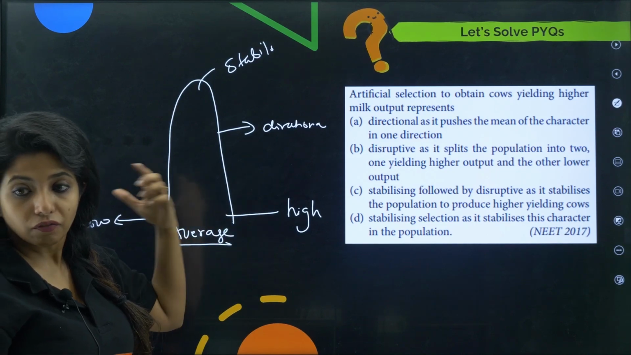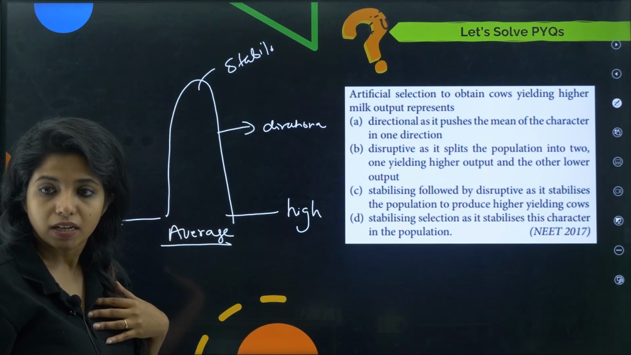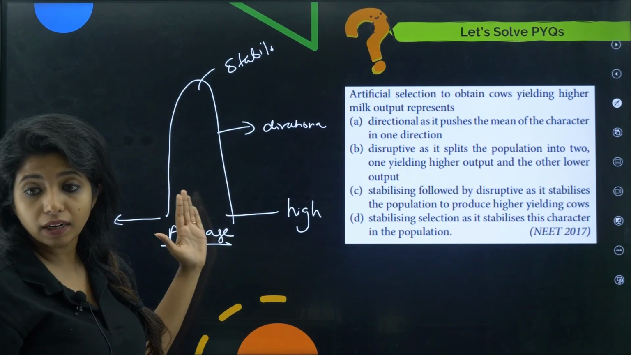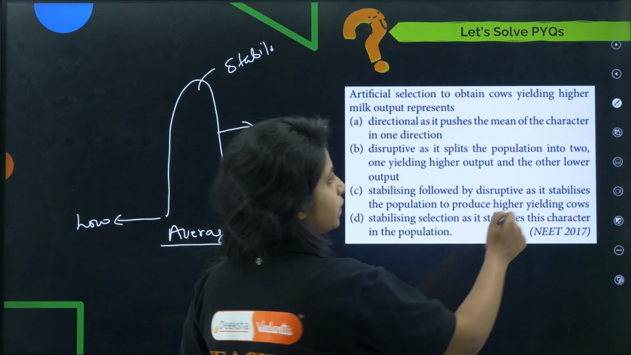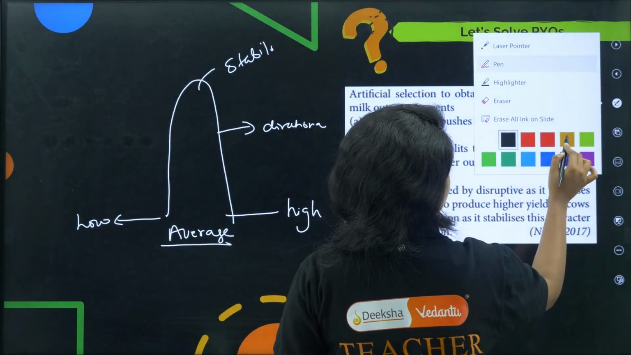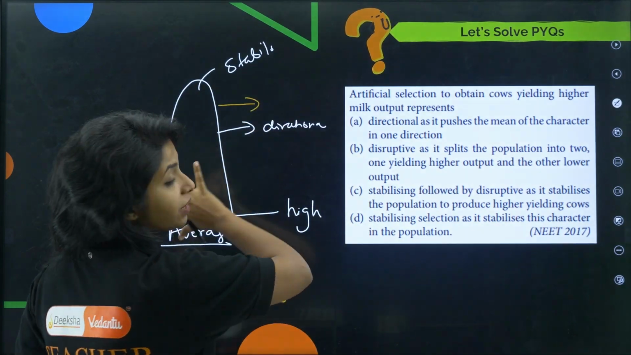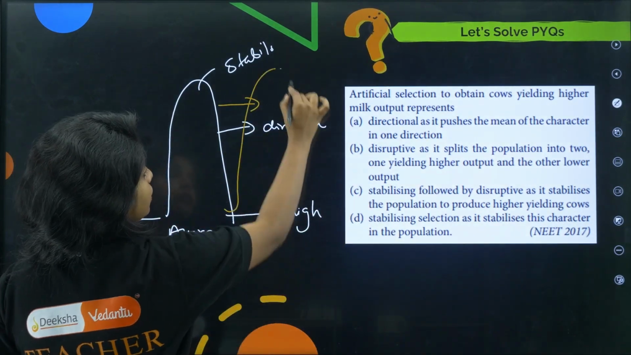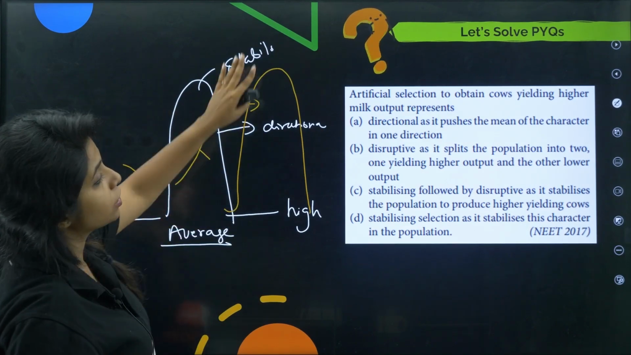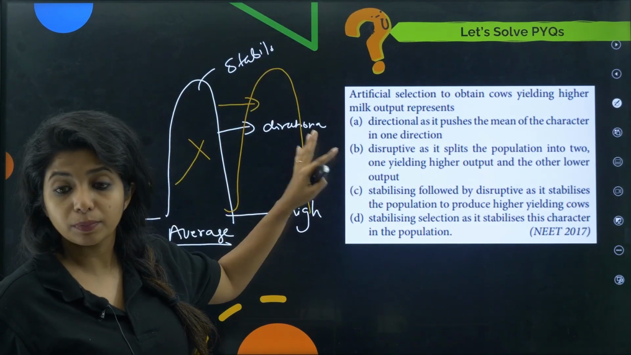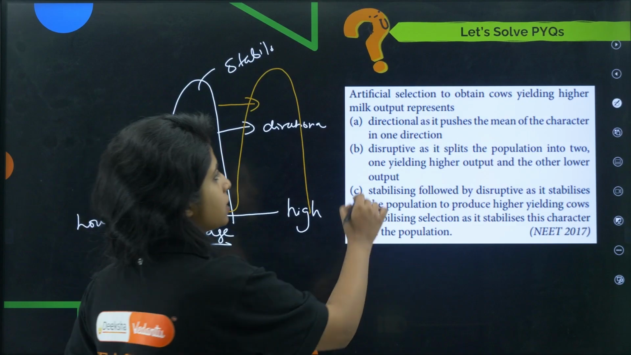What do you think it is? When I am doing artificial selection such that I want to obtain cows with higher milk output, at this point of time, children, I am making sure that I am going directional. I am going to this area where this peak will be too much. This is not too much. This is not too much. This peak is too much. So this is the answer.